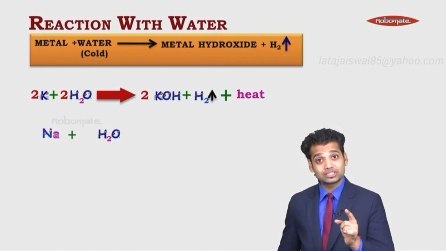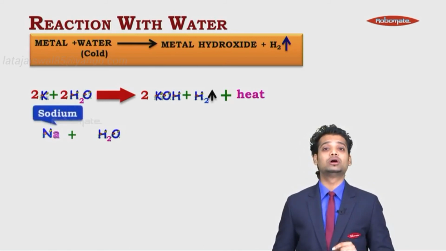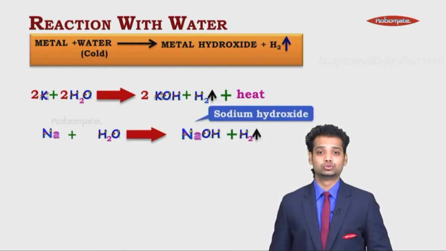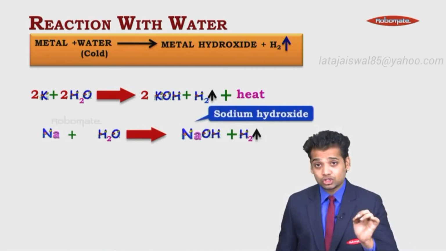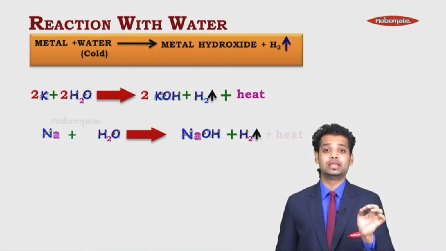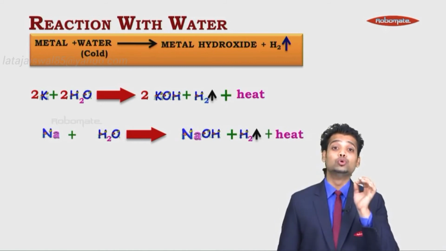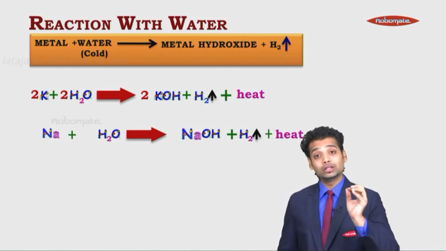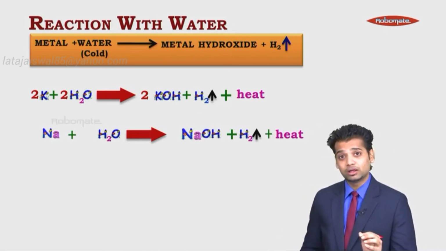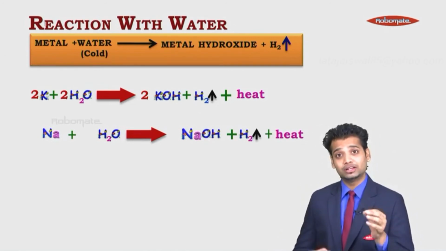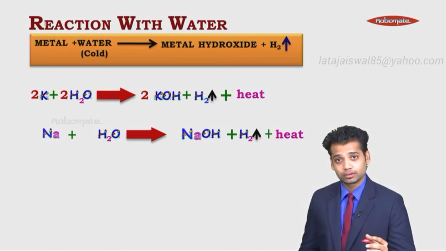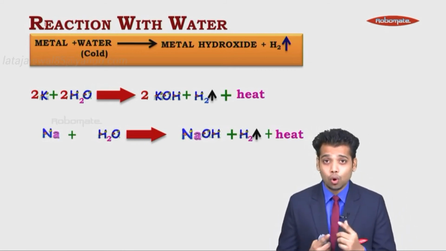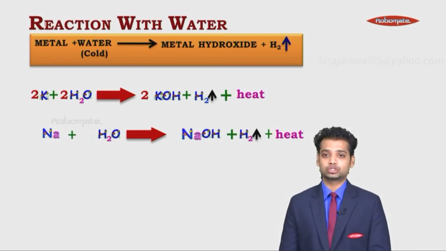But that sodium oxide again is soluble in water, so it forms sodium hydroxide plus H2, plus heat. The heat is going to light up H2 and it is going to catch fire. Once it forms fire, it is going to continue that fire till H2 is given out. Na2O being soluble, it forms NaOH.